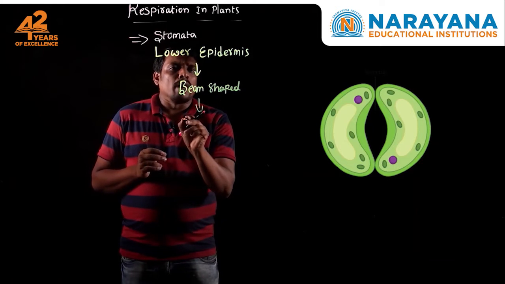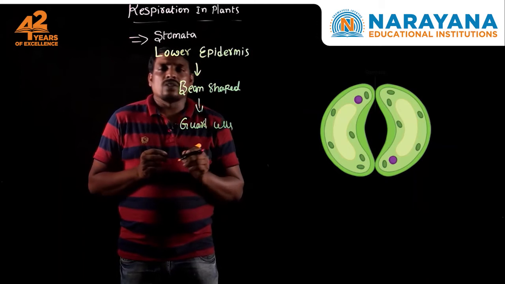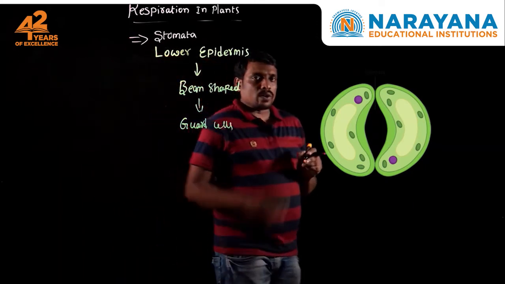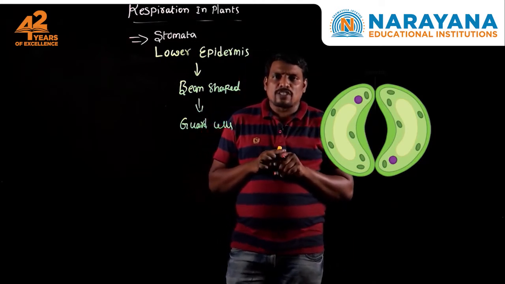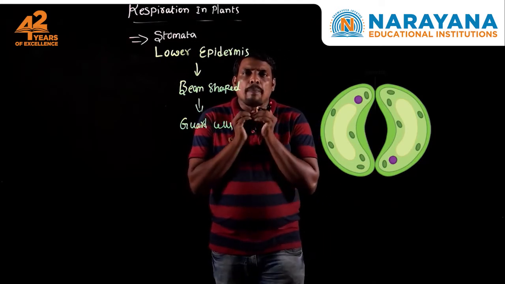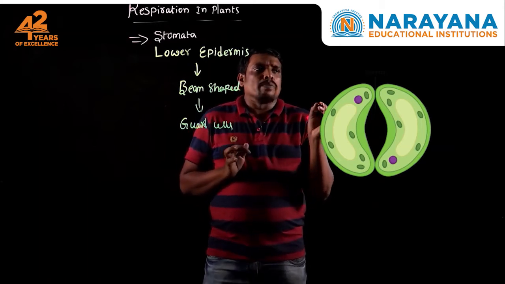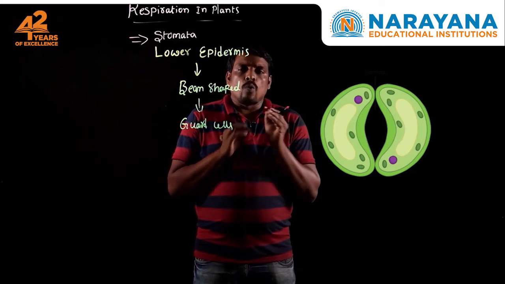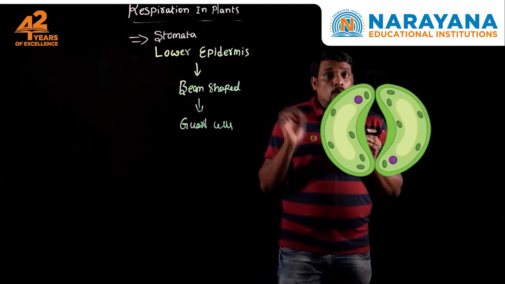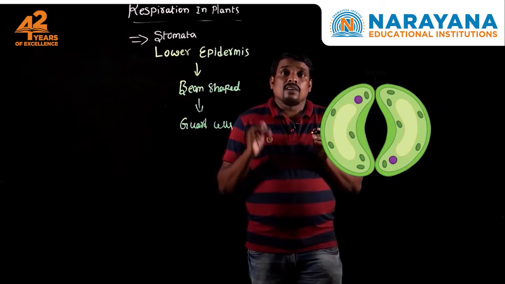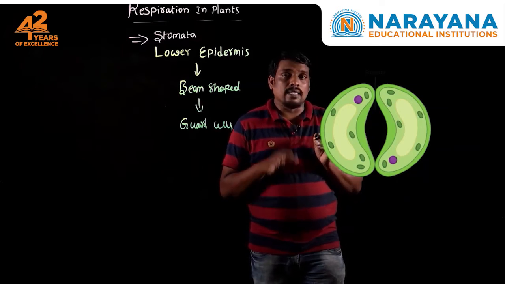The stomata are covered by guard cells. Guard cells are somewhat like protective agents around the stomata. Because of hormonal action, the stomata open and close, open and close. When the stomata open, the external gases enter into the leaf. When they close, what happens? Gases cannot enter or go out of the leaf.